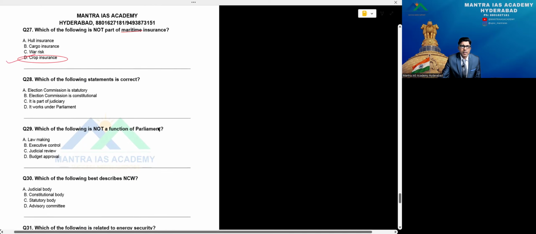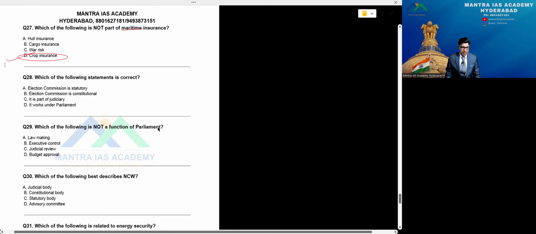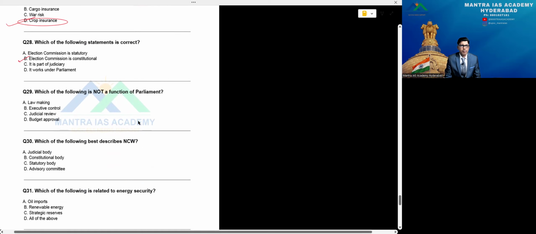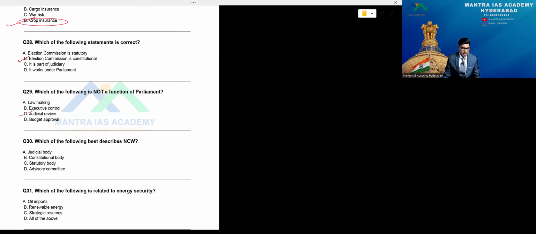Which of the following statements is correct? 28th: Election Commission is a statutory body? No. Election Commission is a constitutional body. B, right answer, beta. Which of the following is not a function of Parliament? Lawmaking is a function, for sure. Executive control, judicial review is not that one. C is the right answer, beta.